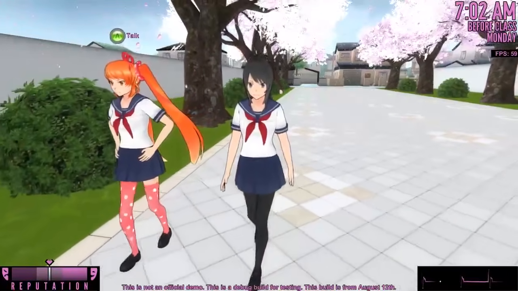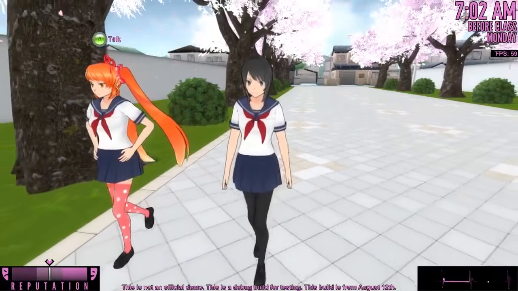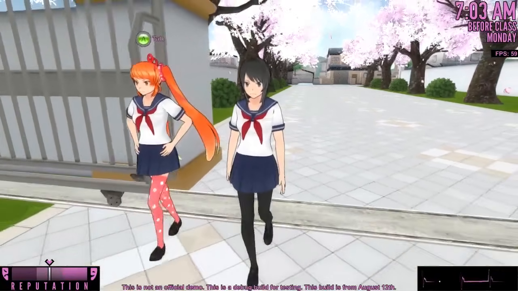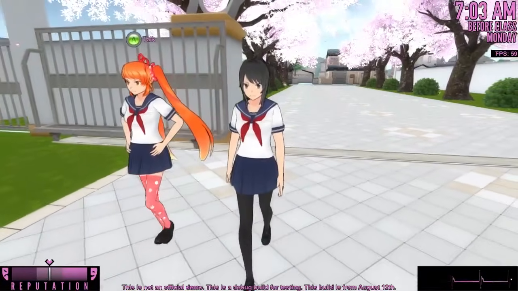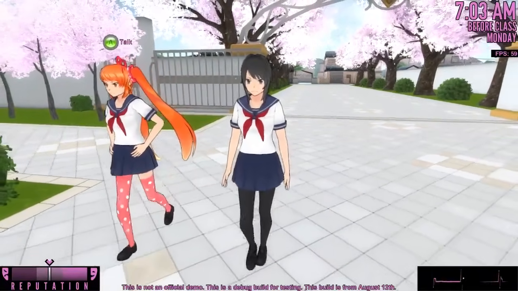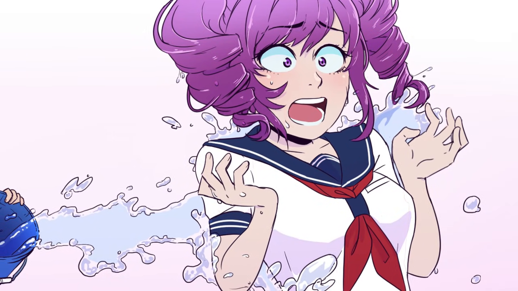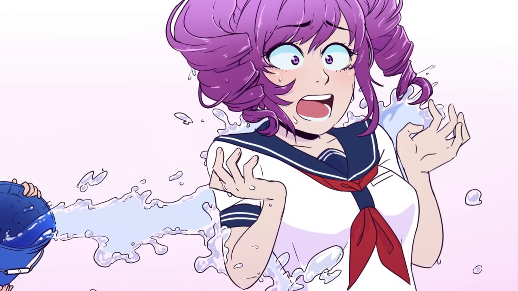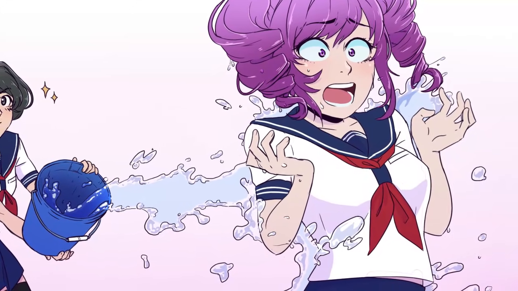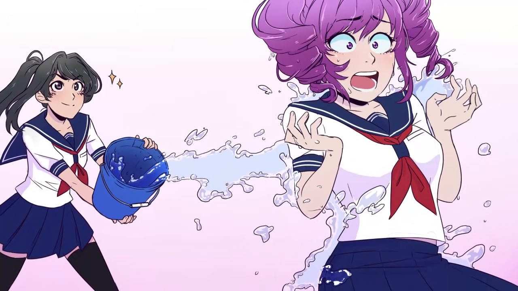Instead of being scripted to go to the locker room at a specific time of day, I decided that Osana should only go to the locker room if the player performs an action that will force Osana to go to the locker room. And I decided that the player should be able to do this at any time of day. In the past, the player could do this with Kokona by simply throwing water on her. But this ability is actually too overpowered, since it allows the player to stop any interaction event and change the rival's routine at any time, in any place.